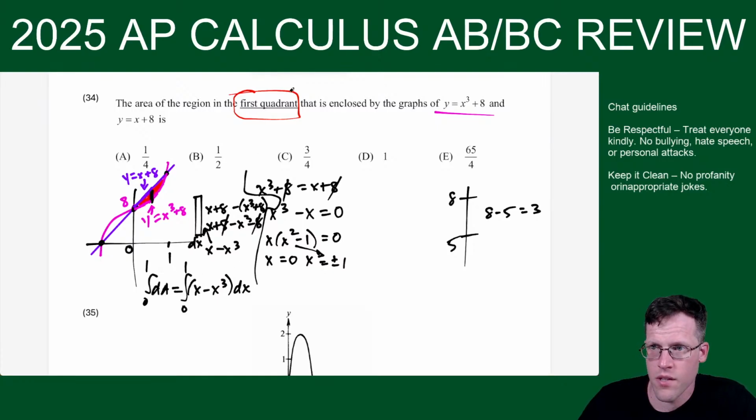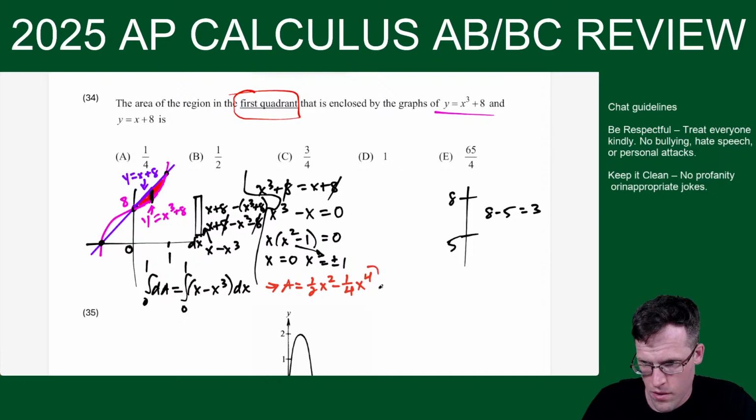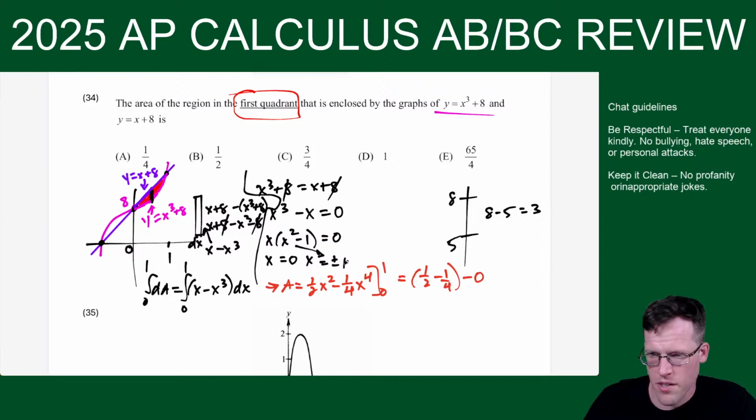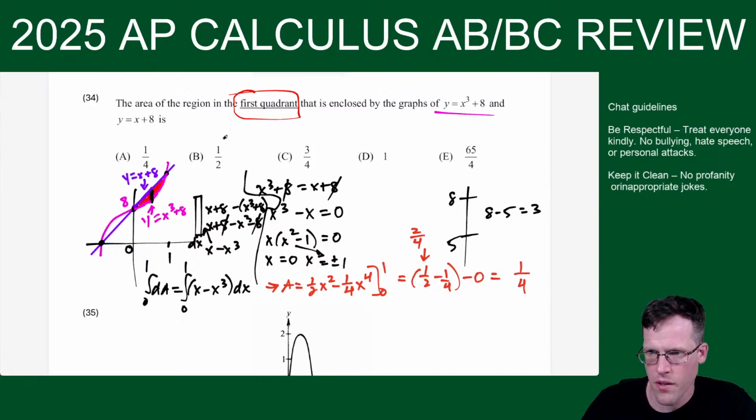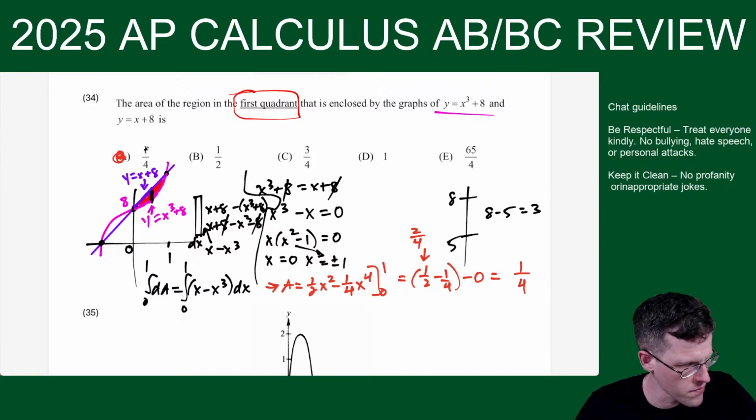Okay, so then this tells us, I'll change colors here, that the area is, anti-derive, you get 1/2 x squared minus 1/4 x to the fourth. And we evaluate from 0 to 1. So we get 1/2 minus 1/4 minus 0, because when I plug in 1, I just get the coefficients. When I plug in 0, everything wipes out. And then 1/2 is 2/4, and 2/4 minus 1/4 is 1/4. So choice A, 34 is A.